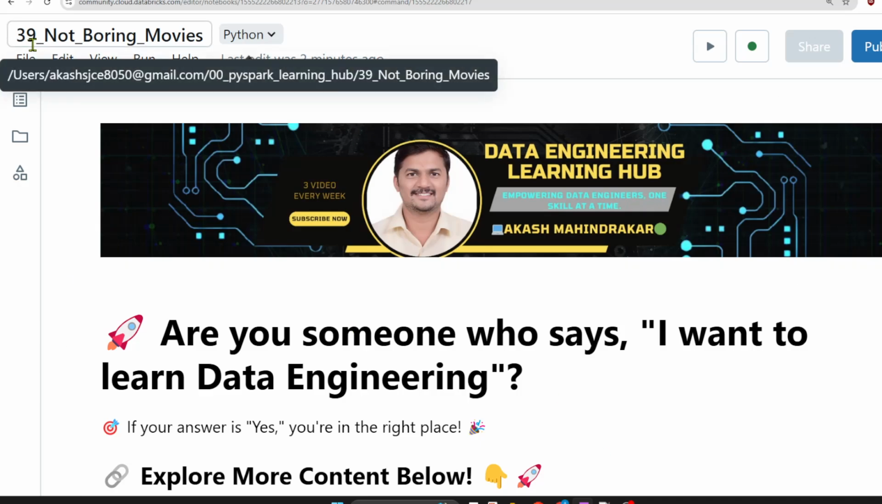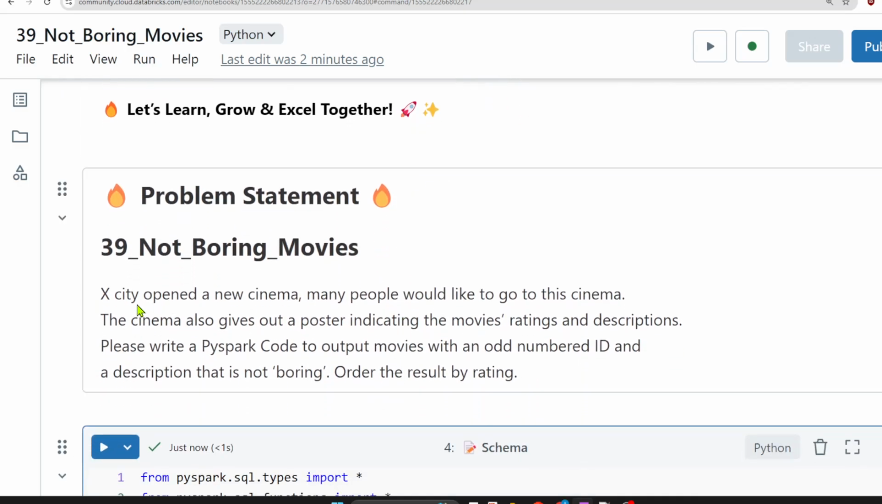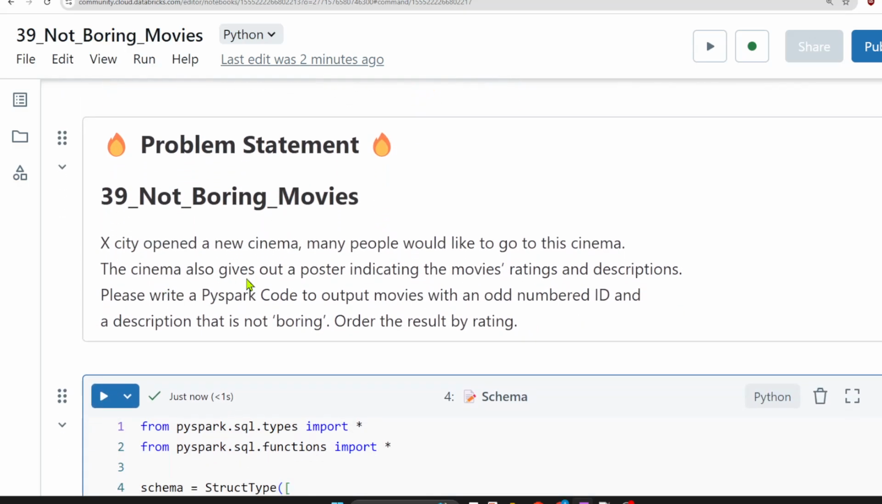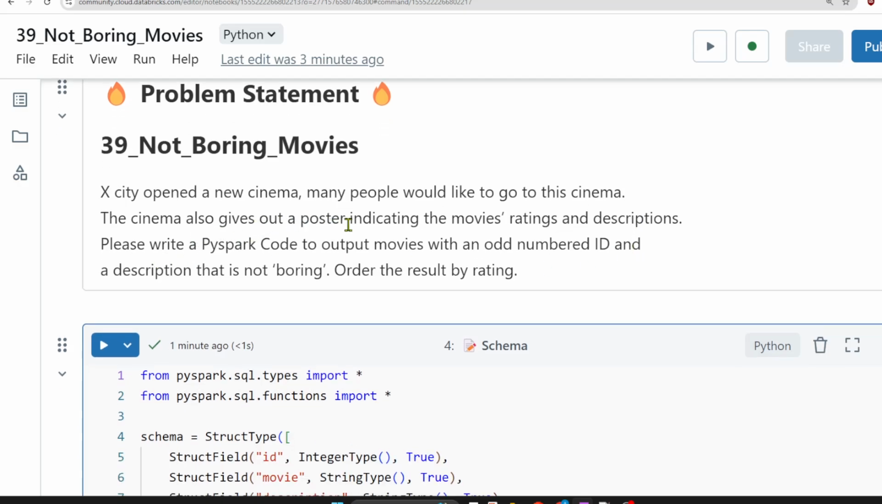So, what we have is Not Boring Movies. So, X City opened a new cinema. Many people would like to go to this cinema. The cinema also gives out a poster indicating the movie's rating and description. That means there is one city which has opened a new cinema theater and it also gives a poster indicating that movie's rating and description.